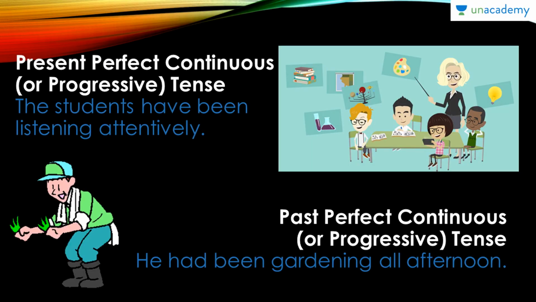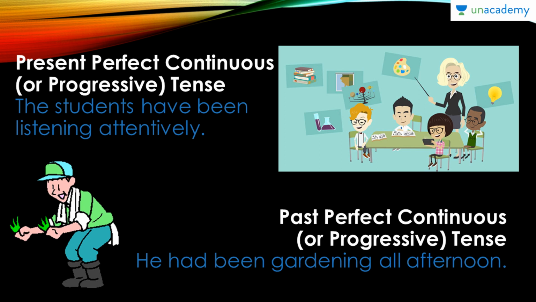So the first one, present perfect continuous tense. Present perfect should have has or have in the sentence, and continuous, the action is being done. The students have been listening attentively. So you can't convert this into passive. So this is one example.